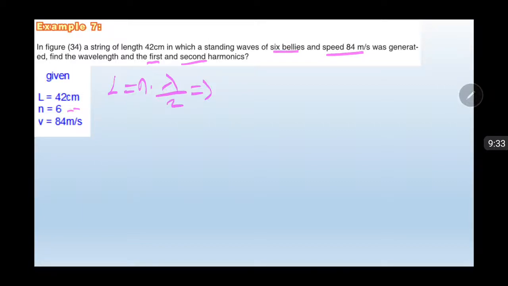It is in centimeters, so we must convert the centimeters to meters. 42 centimeters equals 0.42 meter equals N, which is 6, multiplied by wavelength over 2. Wavelength equals 0.14 meter.